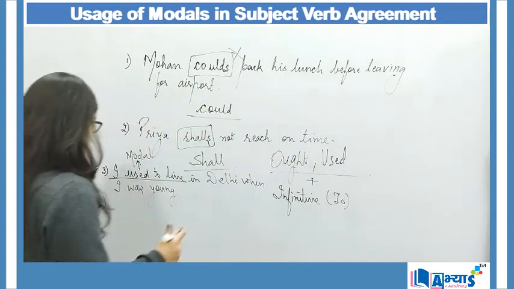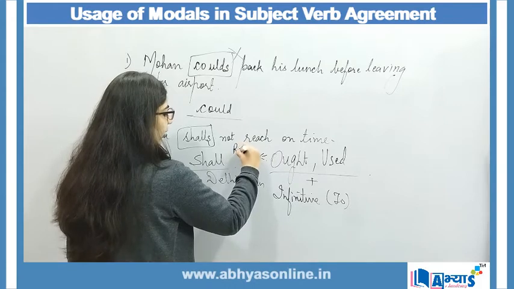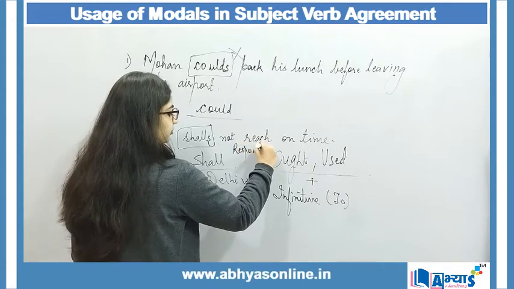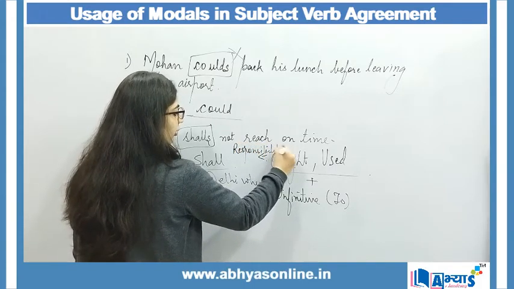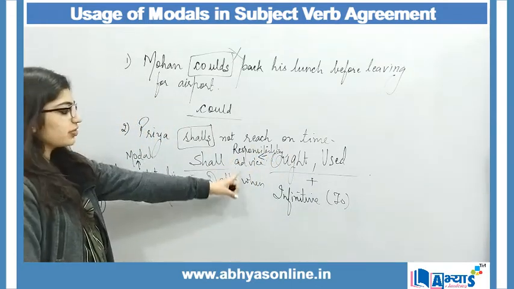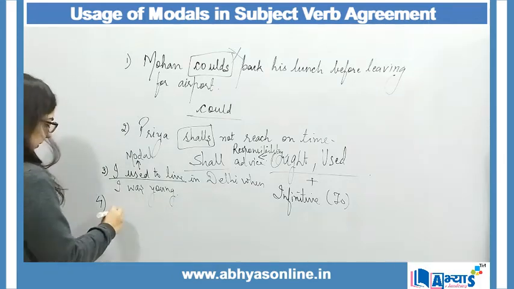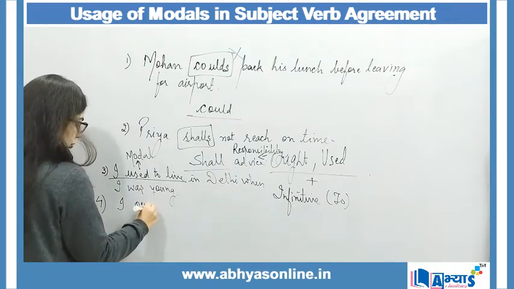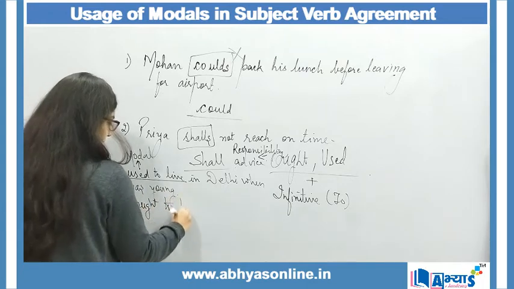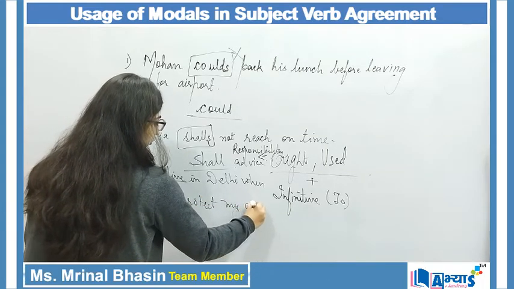Then the fourth example can be, suppose I make a sentence with ought. Whenever I am making a sentence with ought, always remember that again I will be using to. Ought will always be used for showing some kind of responsibility or some kind of advice. So I will say here, I ought to protect my country.